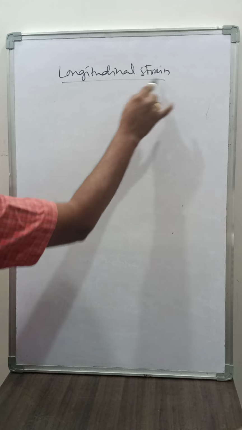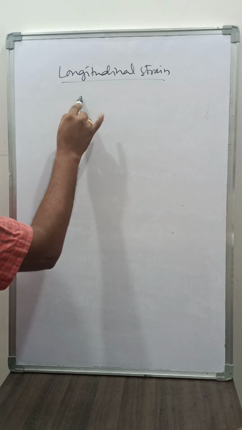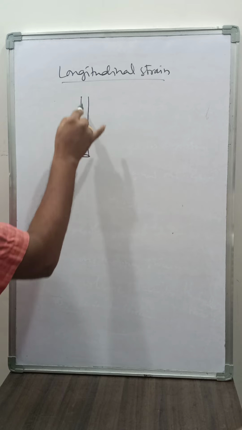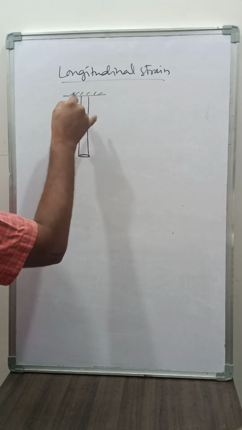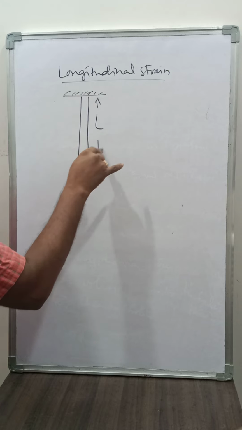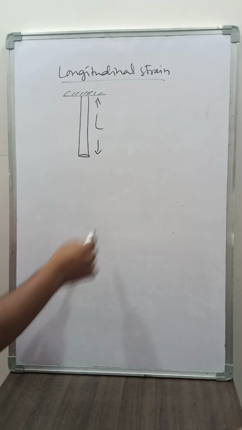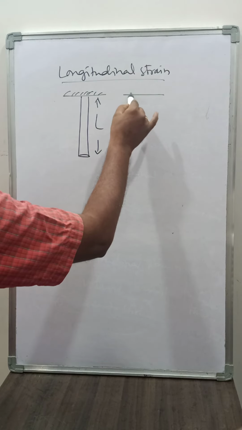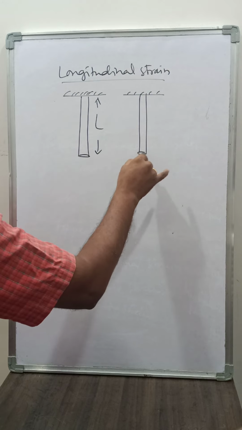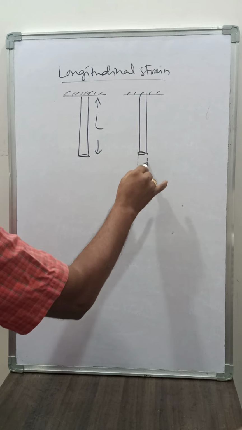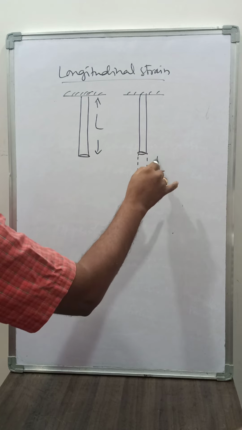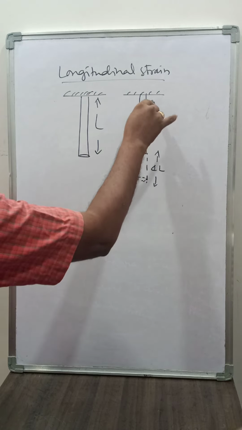Let us consider a wire of length L, fixed in a vertical position. Now we give some deforming force on this wire, then what happens? The length may increase by delta L from the original length.